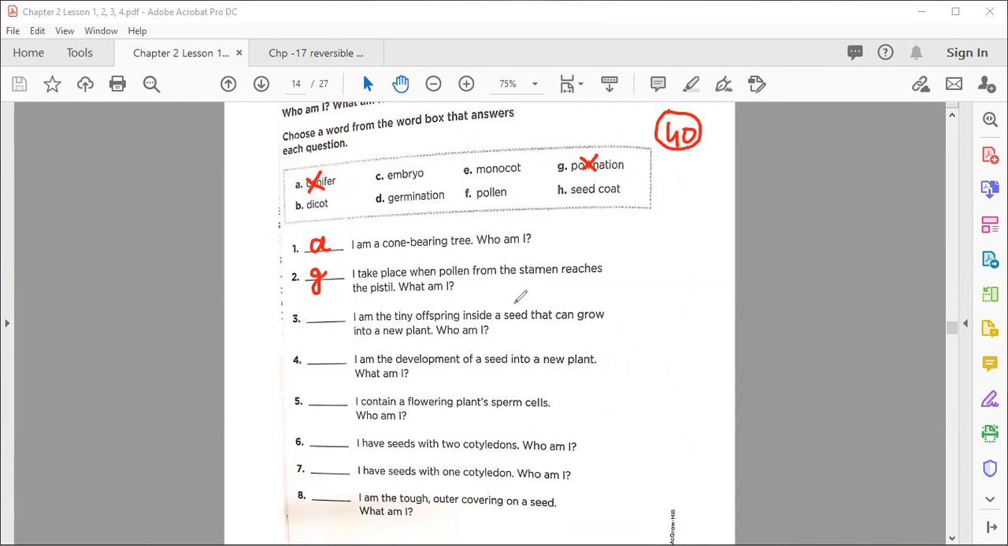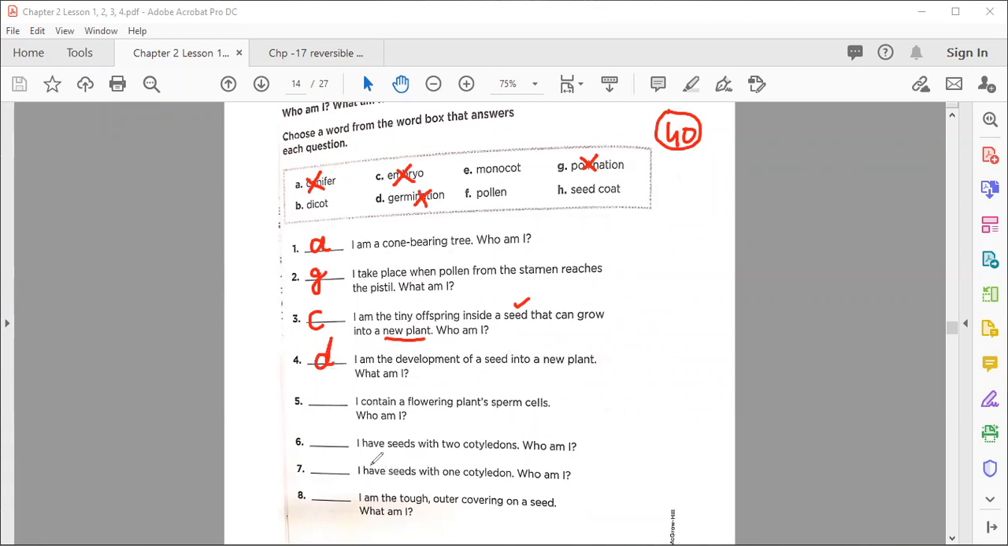You remember that? Inside a seed that can grow into a new plant. Who am I? So the correct answer for number three is C, that is embryo. So number three, the correct answer is C. Now number four: I am the development of a seed into a new plant. What am I? So number four, the correct answer is germination. So for germination, you need to write here D.